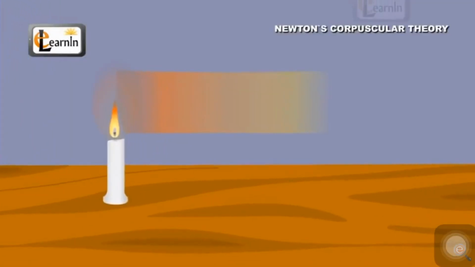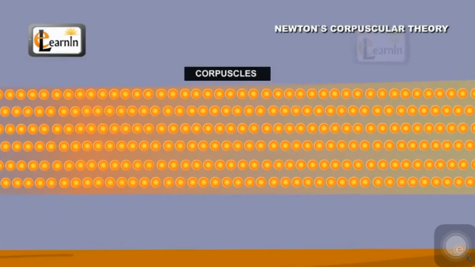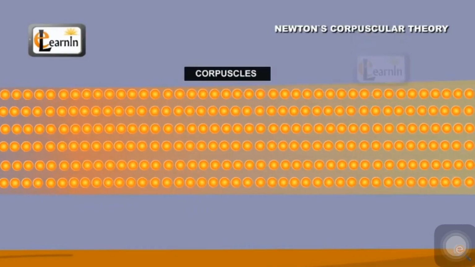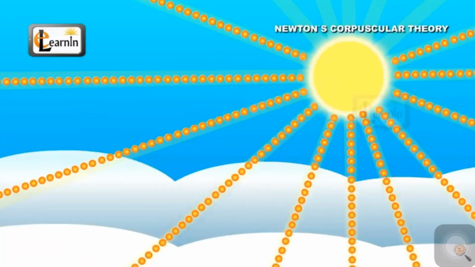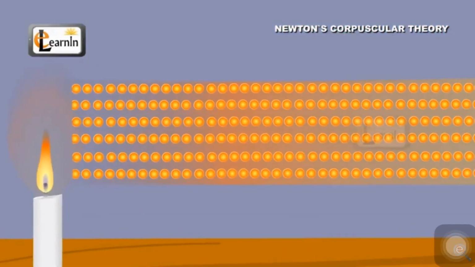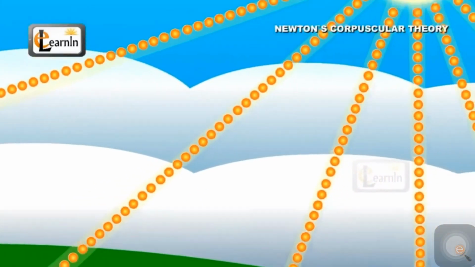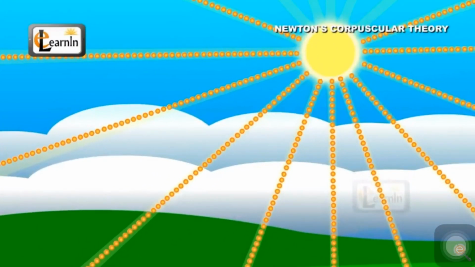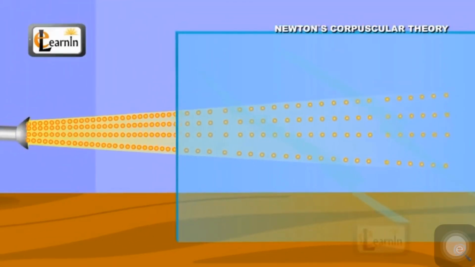Newton's corpuscular theory of light states the following. Light consists of corpuscles, which are a stream of discrete, tiny, light, and perfectly elastic particles. Every luminous source, like the sun, a lamp, or a candle, emits these corpuscles. These corpuscles travel in straight lines in all possible directions. The rate at which these corpuscles travel may differ depending on the medium in which they disperse.